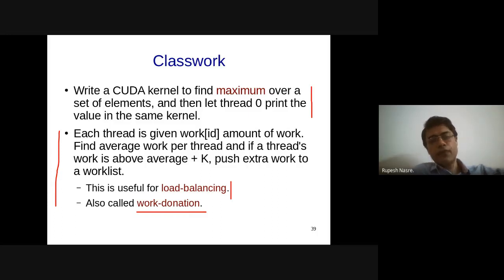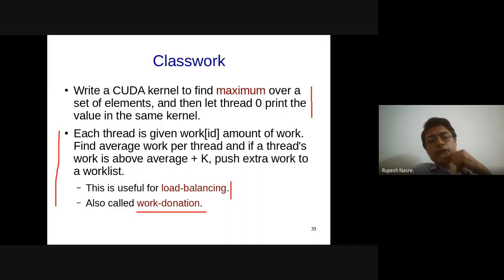It might be helpful for other threads to have access to it, in which case you could put it into shared memory and let thread 0 write it. But then you need a barrier again after average_work, because each thread wants to check work[id] with average_work. So that is one way.